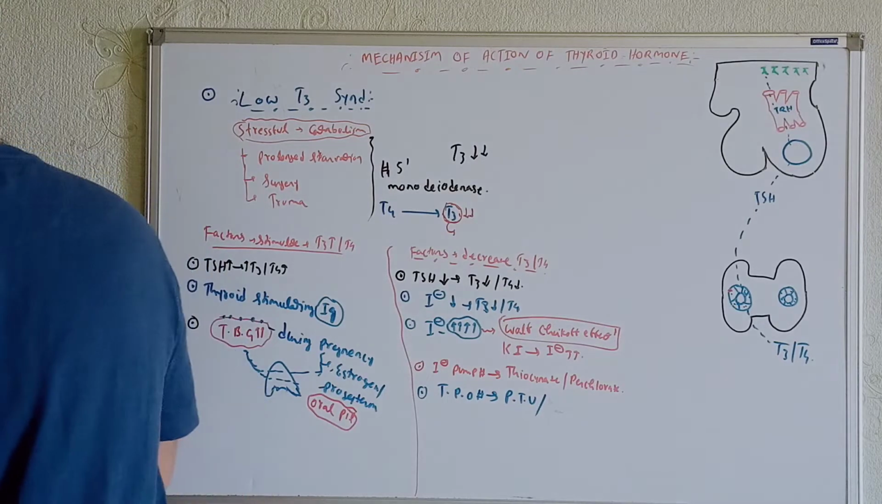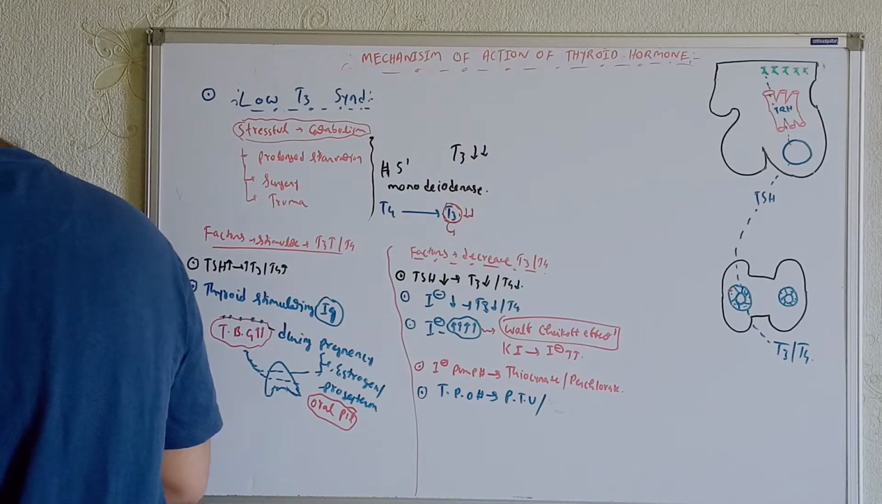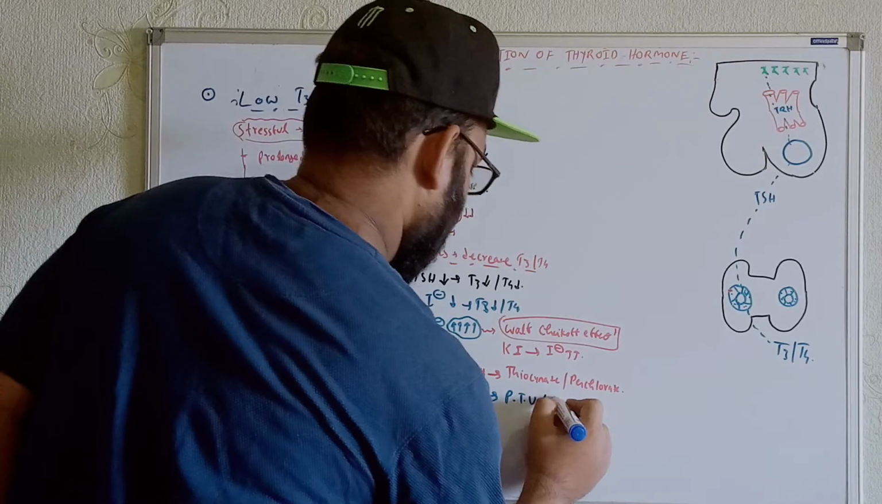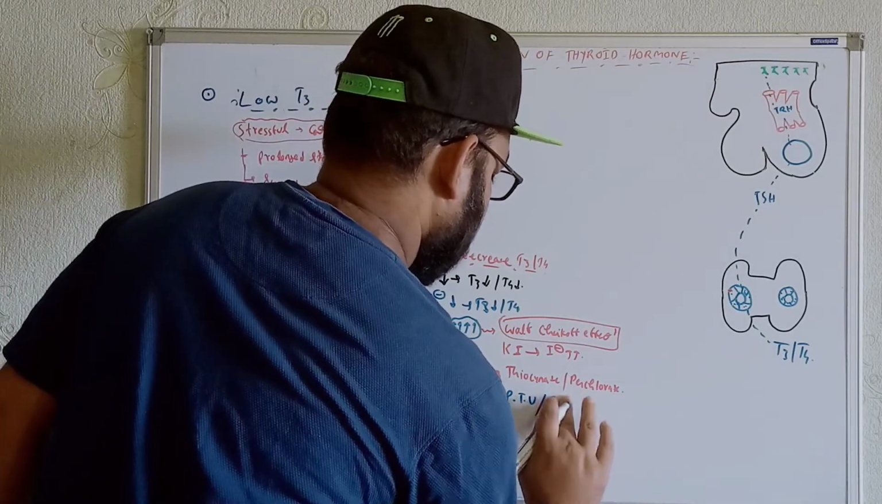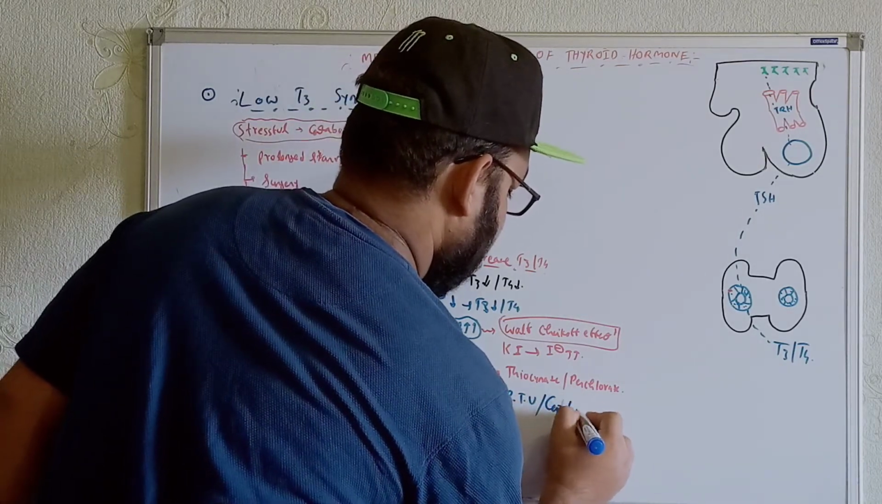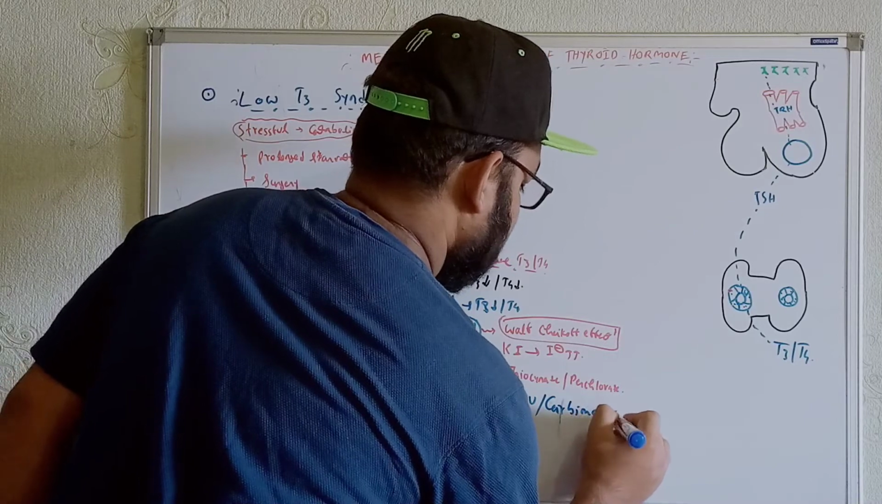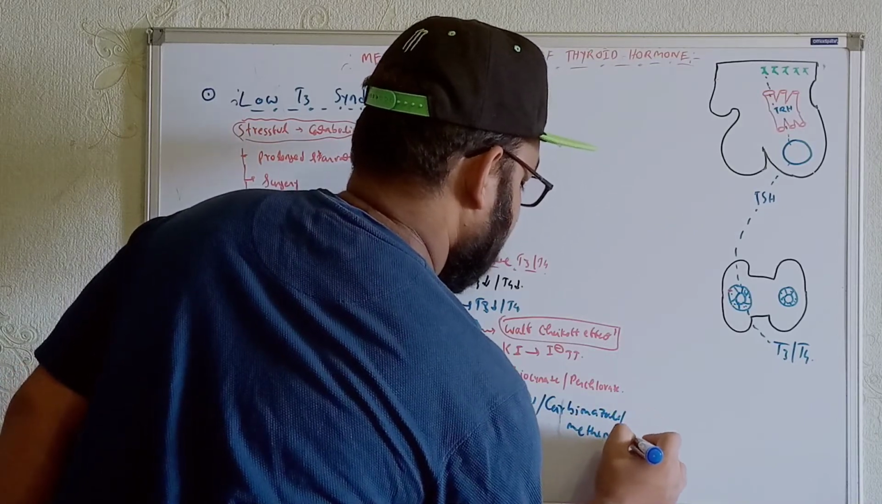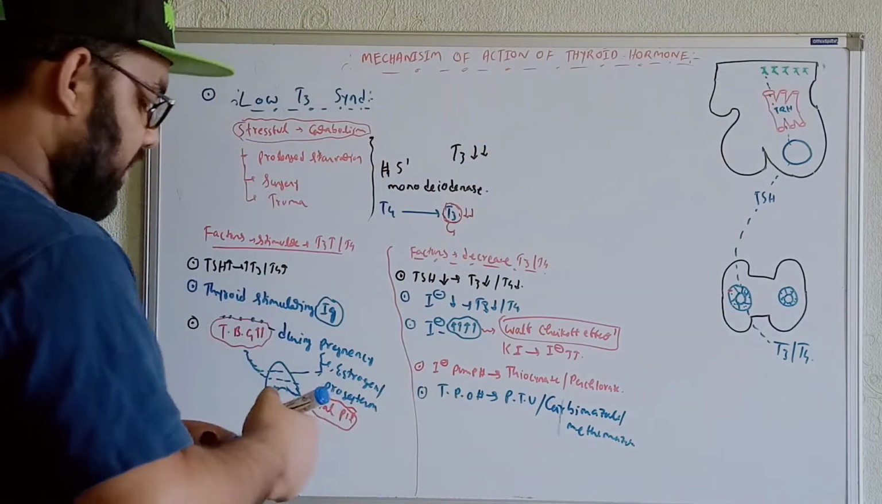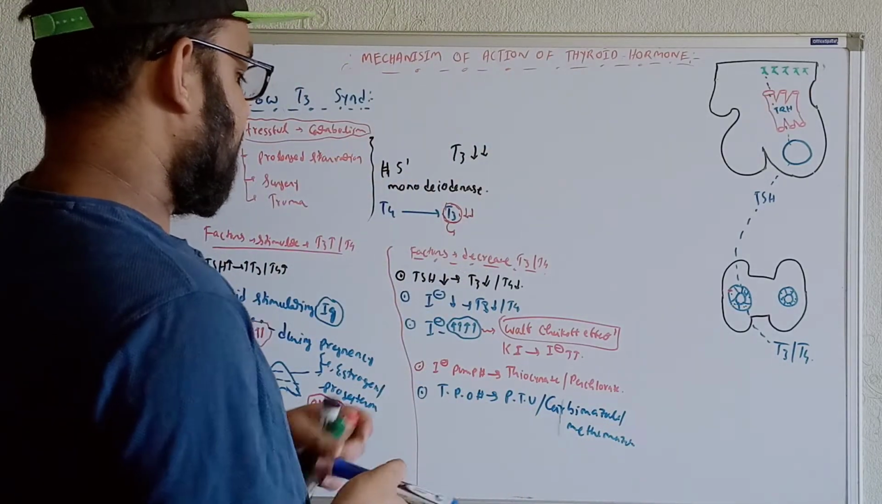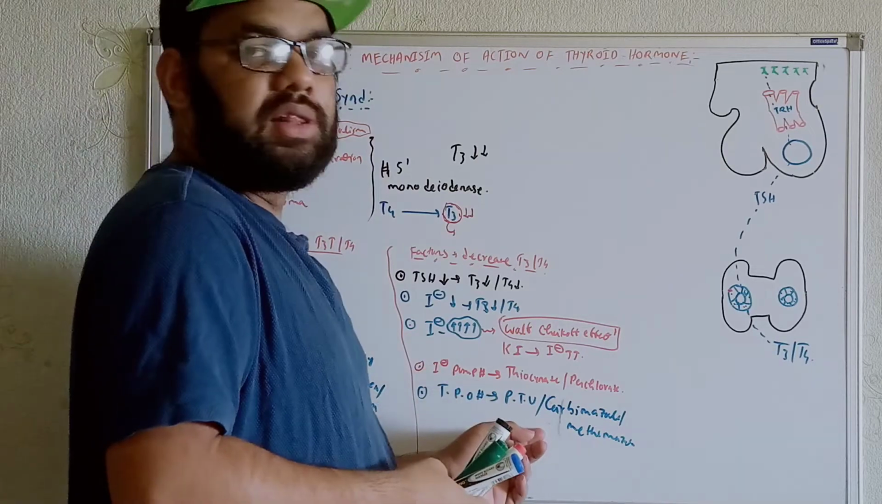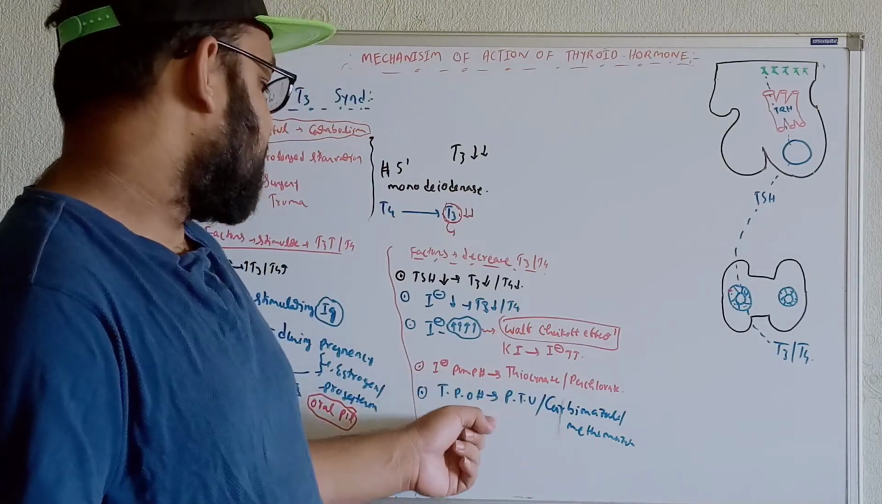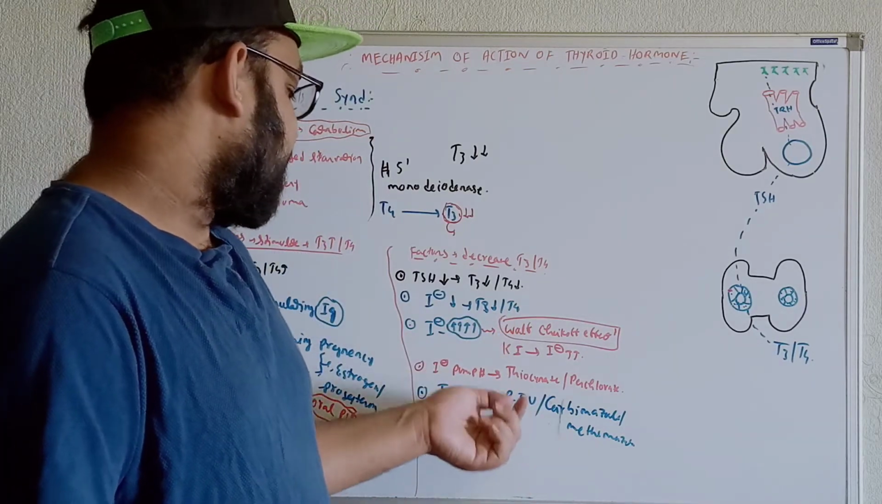Okay, carbimazole, or you can say methimazole. So this type of drug, what will they inhibit? They will inhibit the thyroid peroxidase enzyme. As a result, most of the processes for the production of T3 and T4, which are done by the thyroid peroxidase enzyme, will be affected.